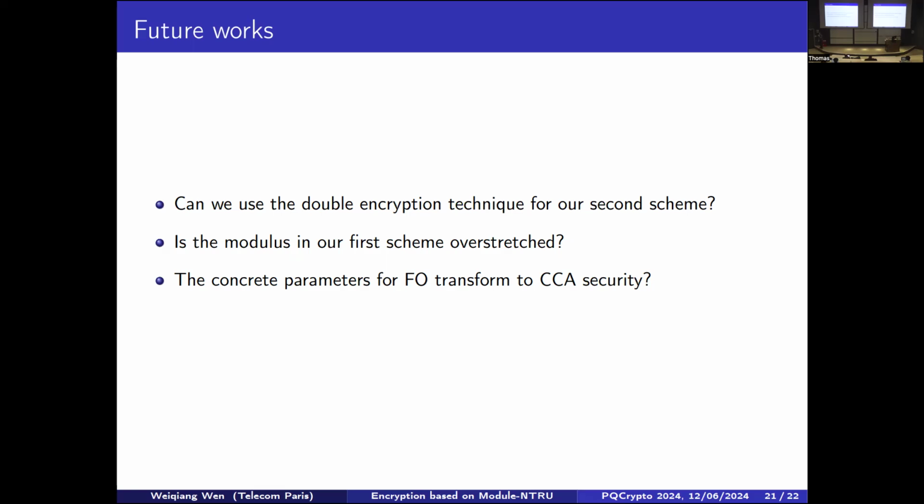For example, the multiplying by the determinant, this technique: does this give you something that isn't just for reducing a small decryption failure? Could it be used in a scheme that was also aiming for perfect correctness? You mean the first scheme using the determinant? Sorry, I didn't understand your question. It's about the first scheme using the determinant. Some of the techniques that you're using, could they also be used for a scheme that was aiming at perfect decryption without any failure? I'm not sure. What do you mean? Maybe we can discuss afterward.